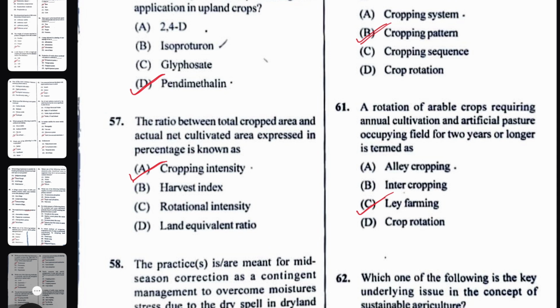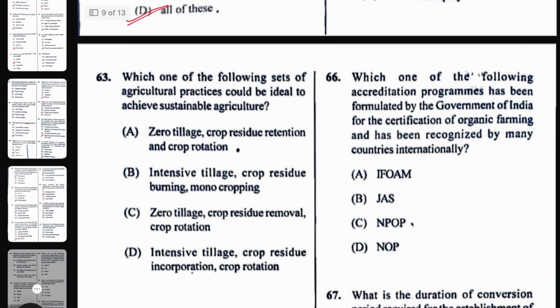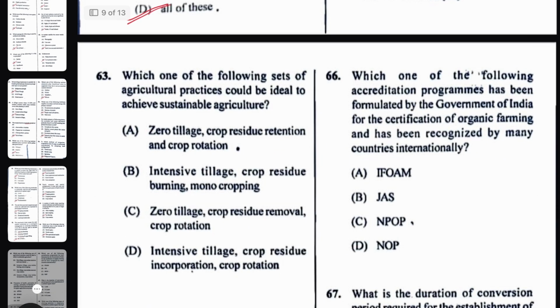Next, which one of the following is the key underlying issue in the concept of sustainable agriculture? Here the most appropriate answer will be intergenerational equity. Next, which one of the following sets of agricultural practices could be ideal to achieve sustainable agriculture? You can yourself know: zero tillage, crop residue retention, and crop rotation. The right answer will be zero tillage plus crop residue retention and crop rotation.